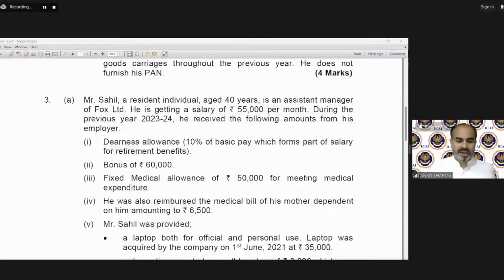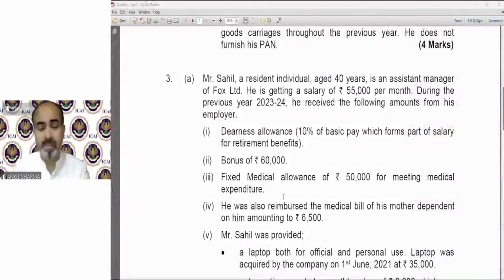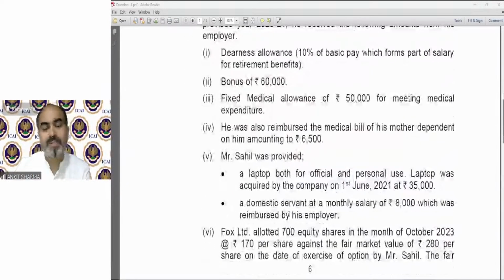Welcome back, everyone. So we were discussing a question, full question. Let's move on to that question. So Mr. Sahil, one by one, we need to solve it. But I told you earlier also that before solving any question, you have to find out how to solve it, as per default tax regime or as per optional tax regime.